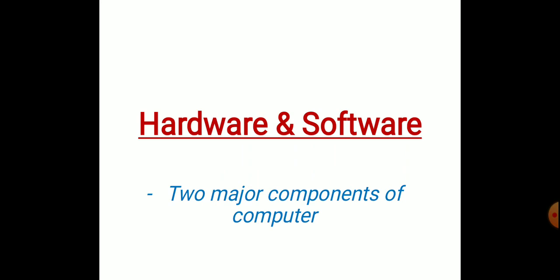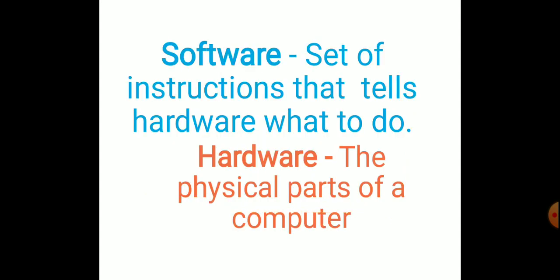Hardware and software. You know very well these are the two major components of a computer. Software is a set of instructions that tells hardware what to do. It performs a task with the help of hardware parts. If there are no hardware parts, software cannot be performed anywhere. Hardware is the physical parts of your computer, and if there is no software, it cannot work. A computer cannot function without software. Both are joined together to perform the task, so they are known as the major components of the computer.